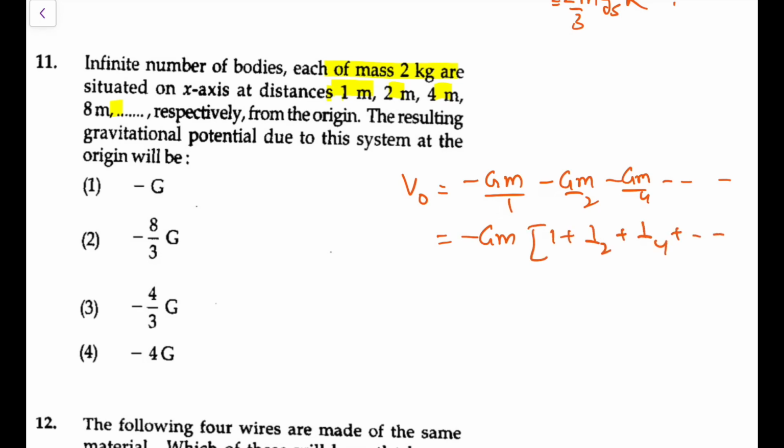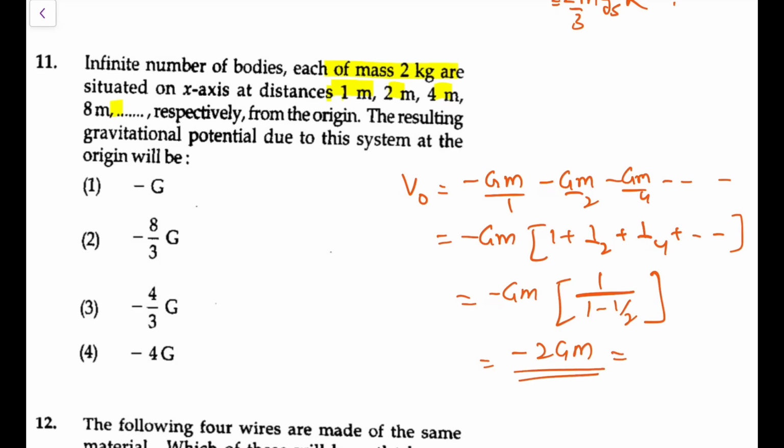This is an infinite GP, and you know its value is a upon 1 minus r. So 1 upon 1 minus 1/2 is the factor, which is 2. So minus 2Gm, and mass is 2 kg, so it becomes minus 4G as per the numerical values. So go for option 4 here.